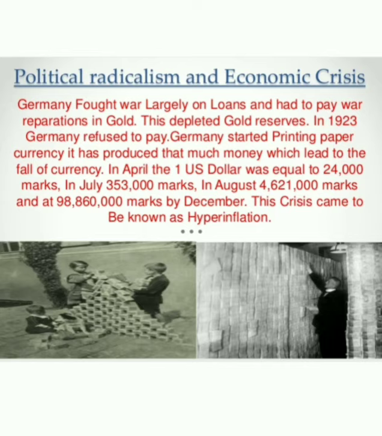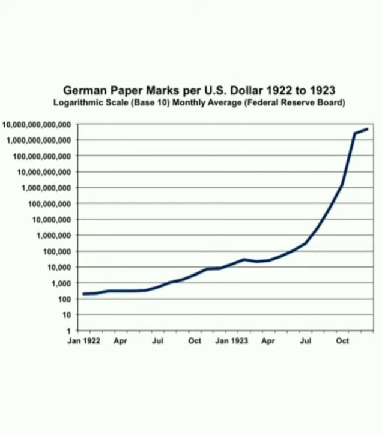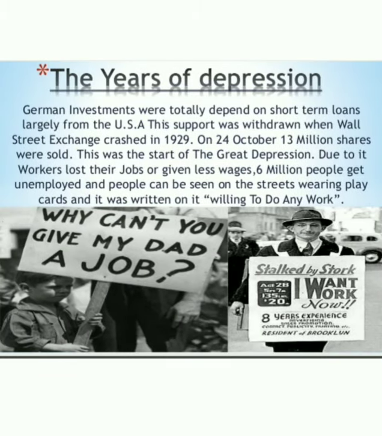And then again in August, the value of the German currency kept falling. This crisis came to be known as hyperinflation, which you can see in this graph. The amount of $1 was small before, and slowly, from April, July, October, and the next April and July of the following year, the value of the currency kept declining, which is known as inflation.